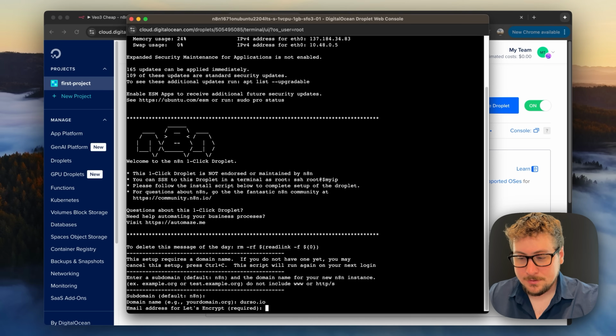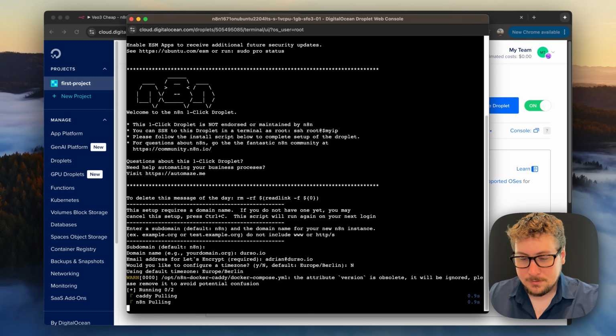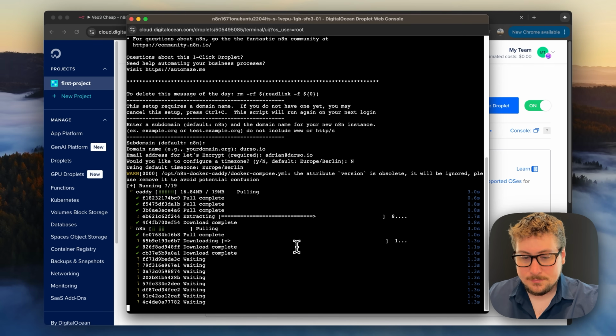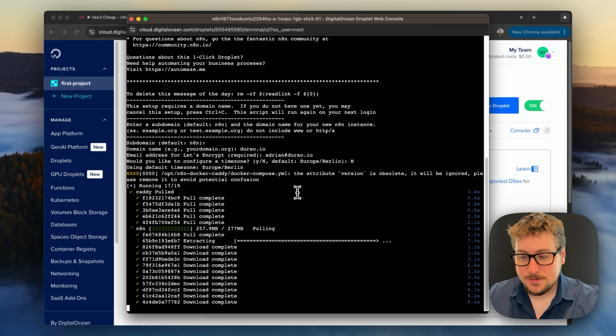Now you're going to need to put your email. This is going to be important to logging in later on. So I'm going to put my email here. And then, would you like to configure a time zone? We're not going to do that now, but you can. And then right here it's going to be installing, and in a couple of minutes it should be ready to go.